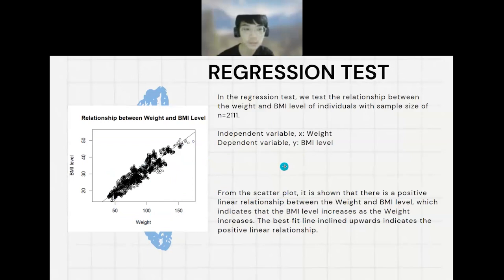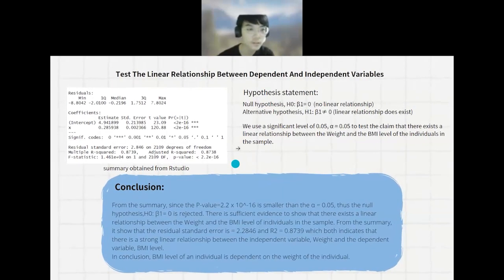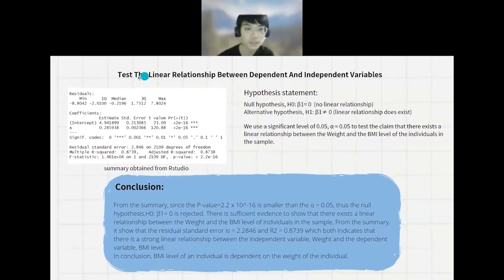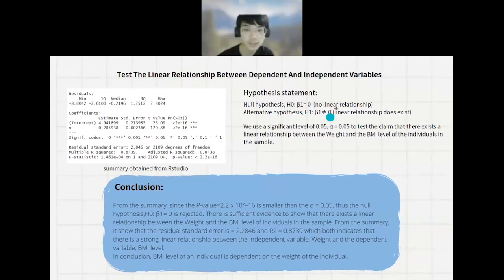For the more detailed hypothesis test, we test the linear relationship between the dependent and independent variables. The null hypothesis is that there is no linear relationship, and the alternative hypothesis is that a linear relationship does exist between the independent variable and the dependent variable. We use a significance level of 0.05.